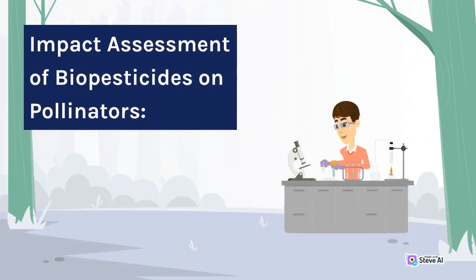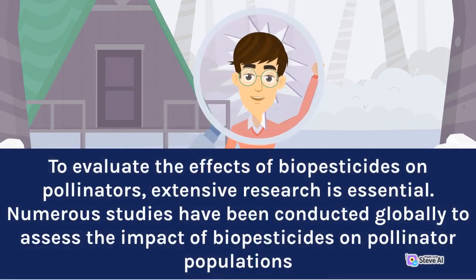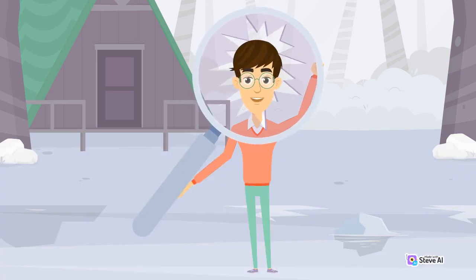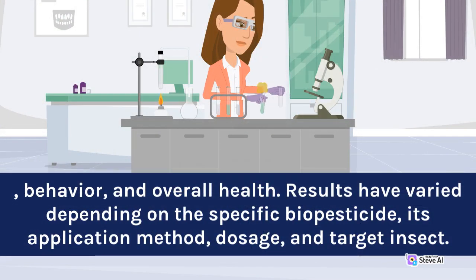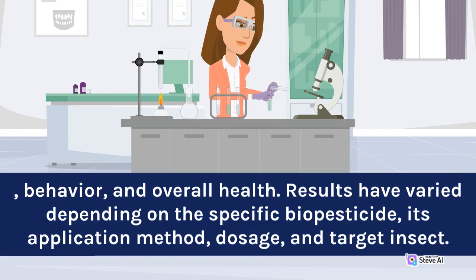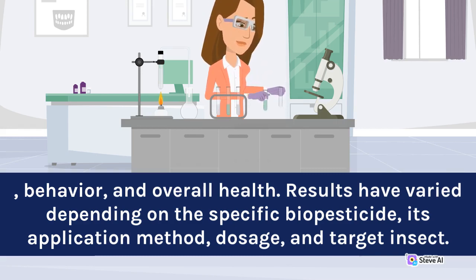Impact assessment of biopesticides on pollinators. To evaluate the effects of biopesticides on pollinators, extensive research is essential. Numerous studies have been conducted globally to assess the impact of biopesticides on pollinator populations, behavior and overall health. Results have varied depending on the specific biopesticide, its application method, dosage, and target insect.